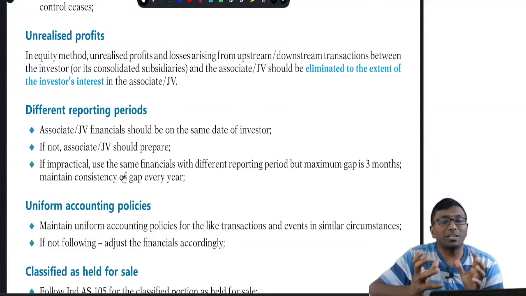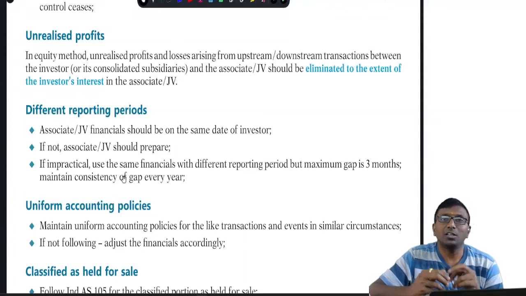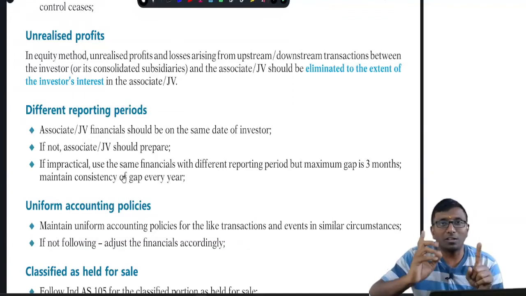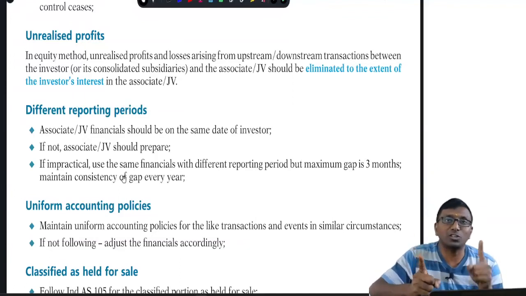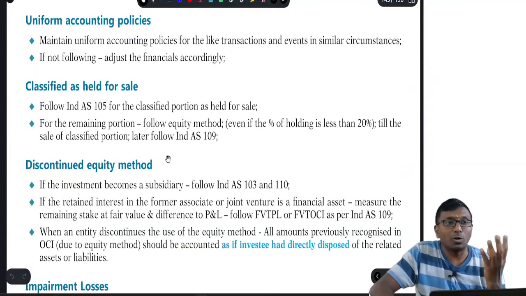If it is not practicable, I can't ask the associate to prepare financial statements for my calculation purpose. Under that circumstance, what do I do? If it is impracticable, at least a maximum 3 months gap should be maintained between the investor financials and the associate or joint venture financial statements. But you have to ensure uniform accounting policies. Here there is no exemption for you.